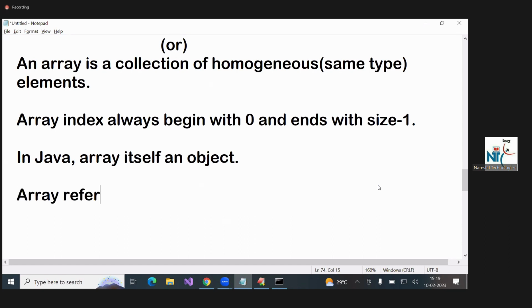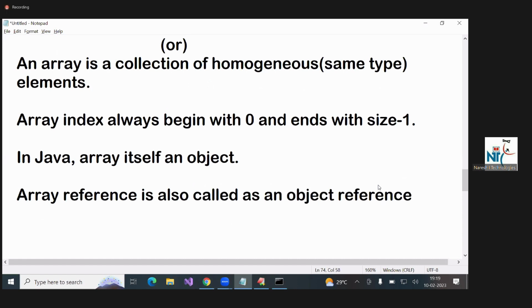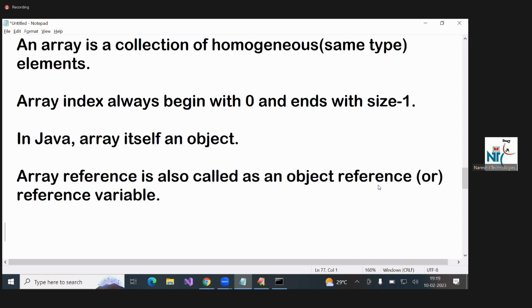Array reference is also called an object reference or reference variable.